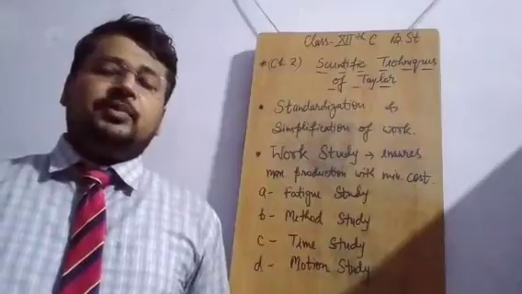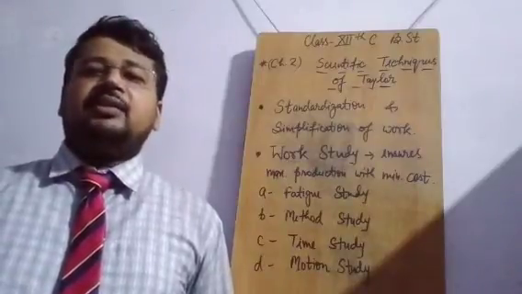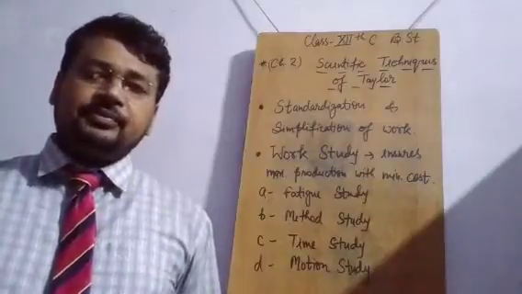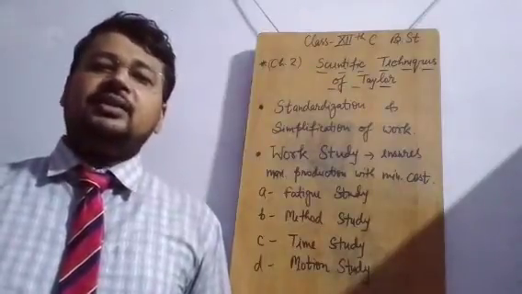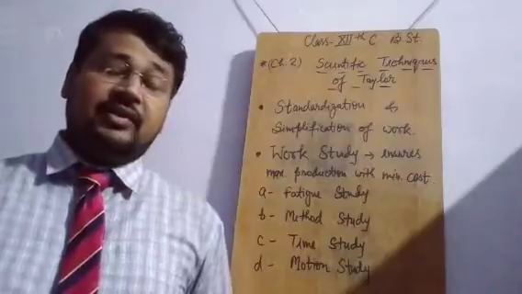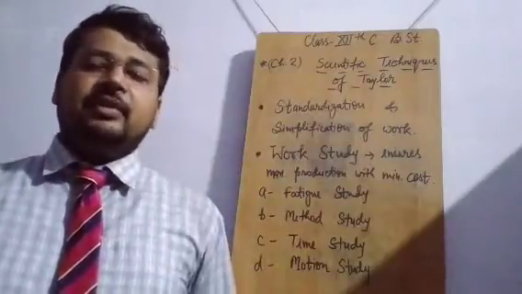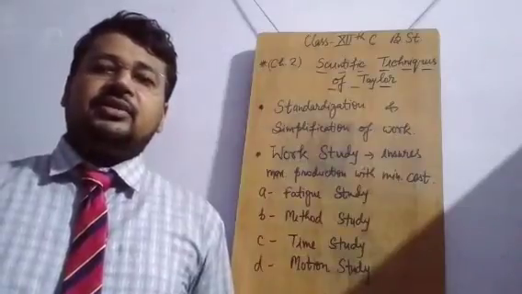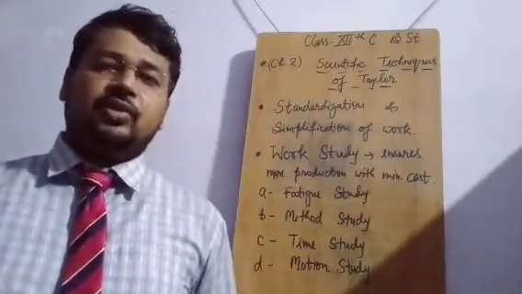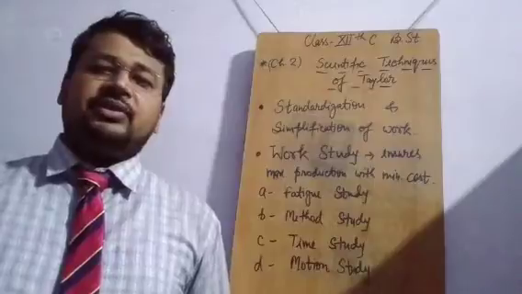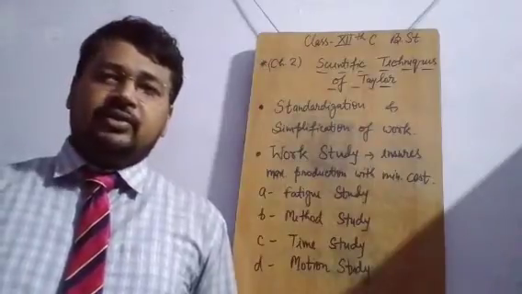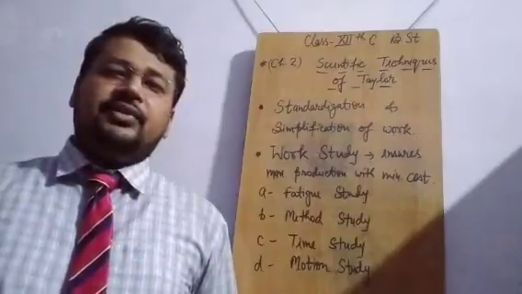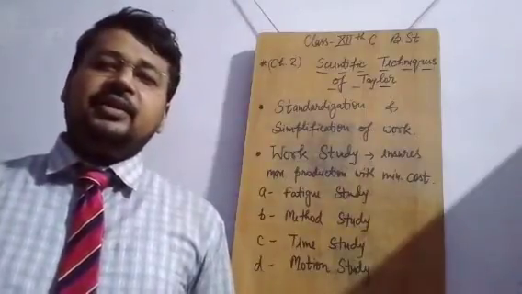Suppose you are going to manufacture any specific product, then first you have to find out what the available techniques, processes and methods are that can be used for the production process. Suppose there are 3 or 4 types of manufacturing processes, then you will try to find out which one is the most efficient and most effective,